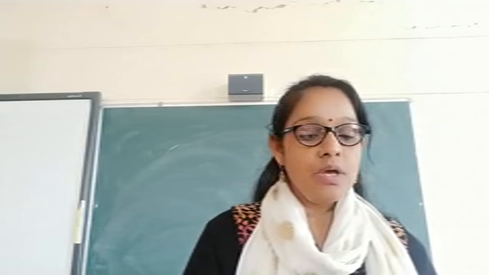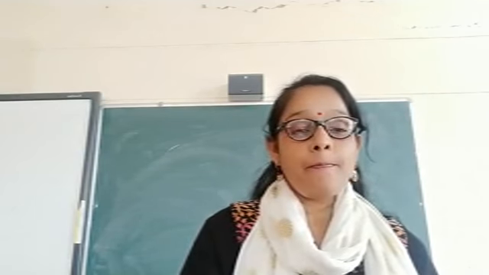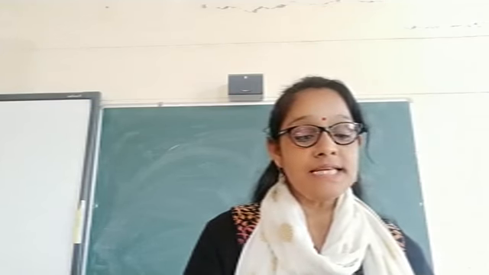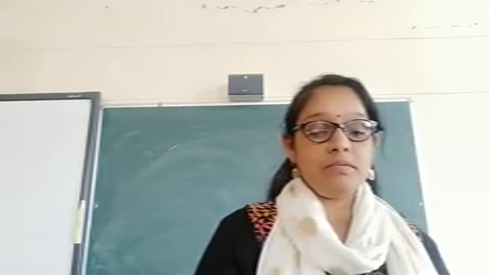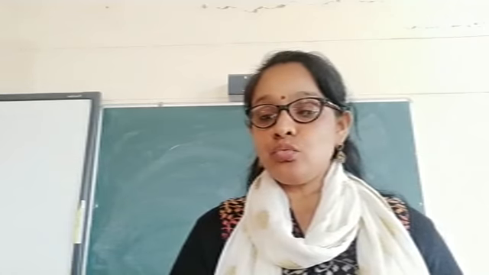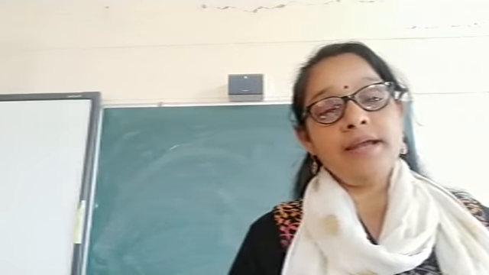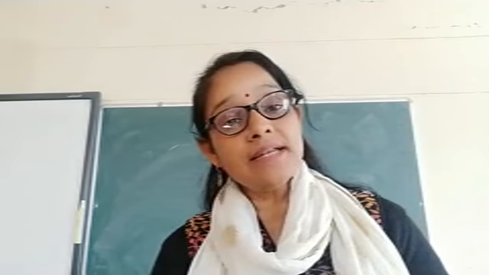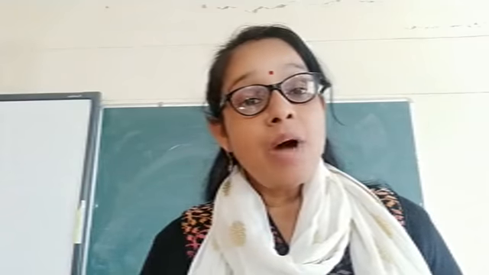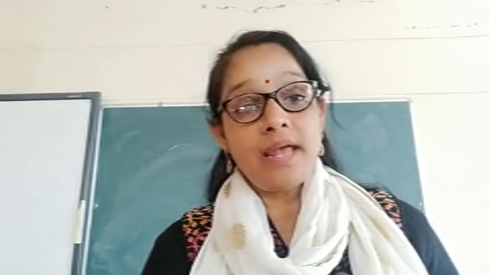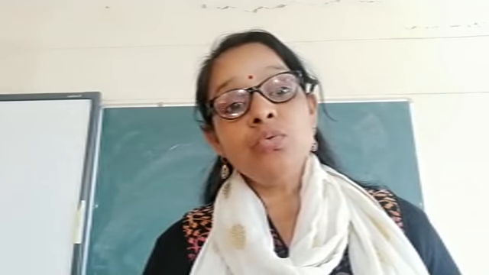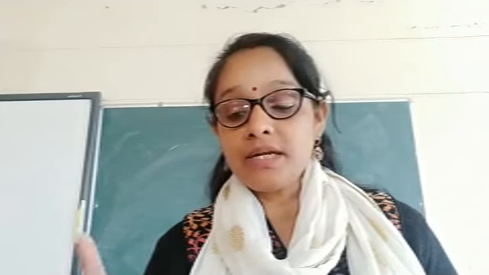Formula write down. MR is equal to TRn minus TRn minus 1. Is it clear? So children, today I have explained also one more formula. MR is equal to delta TR upon delta Q. Two formulas of MR. MR is equal to TRn minus TRn minus 1. MR is equal to delta TR upon delta Q.